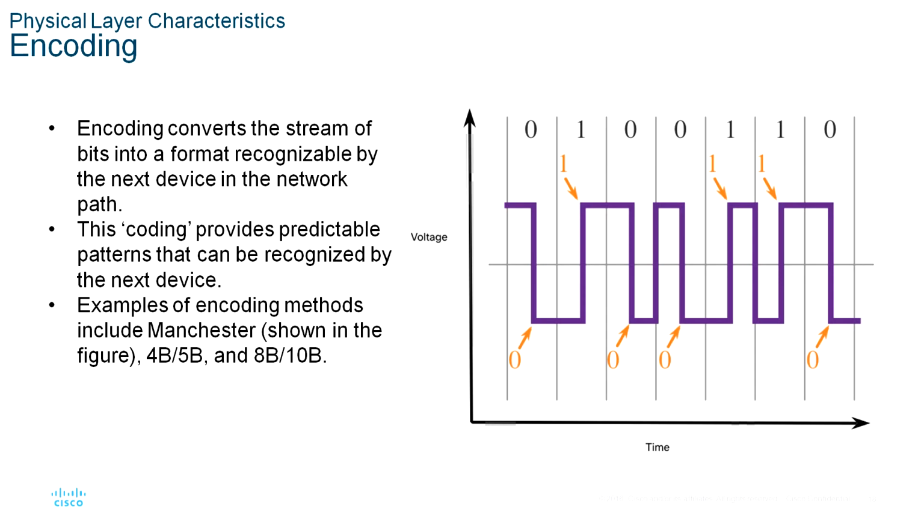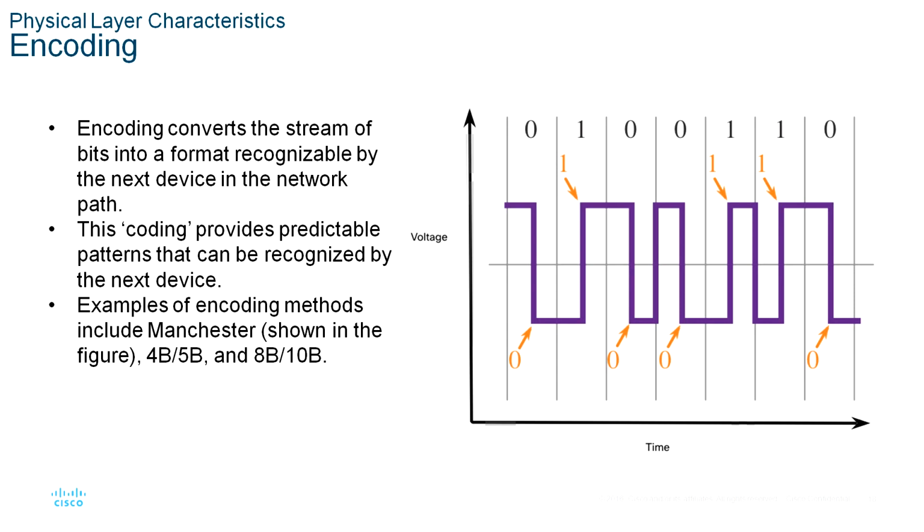For example, Manchester encoding represents a 0 bit by a high to low voltage transition, and a 1 bit is represented as a low to high voltage transition. An example of Manchester encoding is in the diagram. The transition occurs at the middle of each bit period. This type of encoding is used in 10 megabit per second Ethernet.